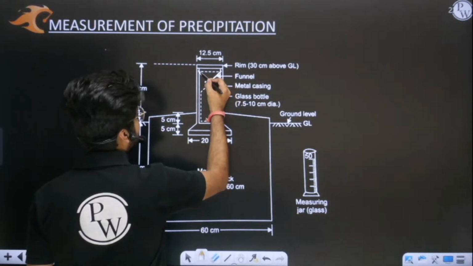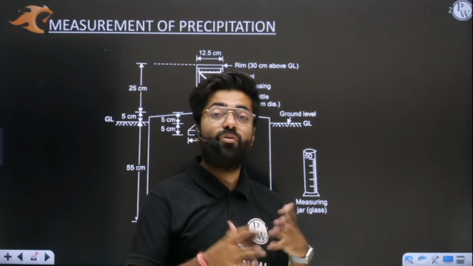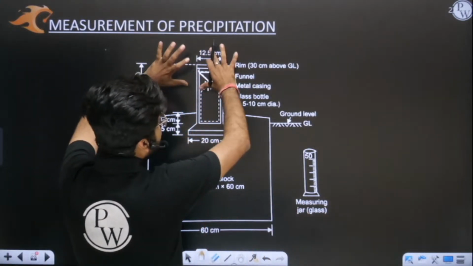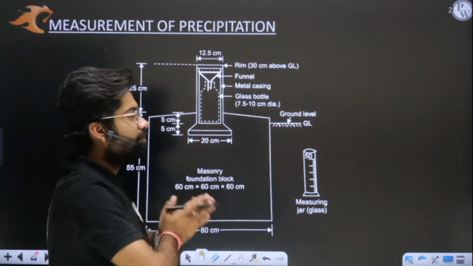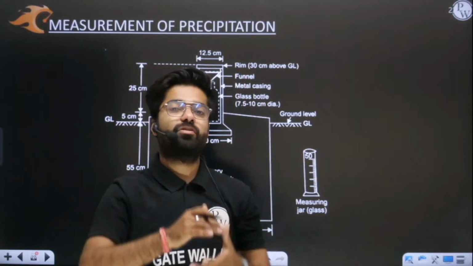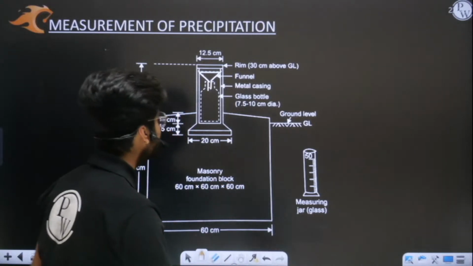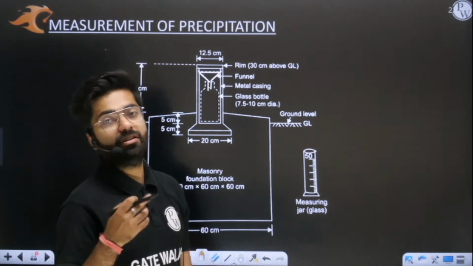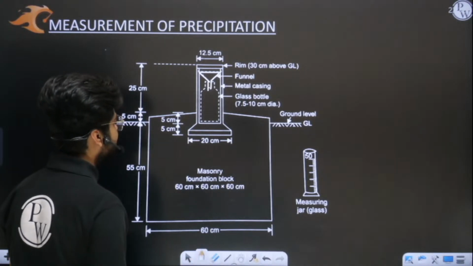You can see we have a funnel here, and we try to install this rain gauge in an open area, so that the correct amount of rainfall goes into this bottle. Simply, you need to understand that the flow of rainfall, or the amount of rainfall going inside, should not be influenced. That's why we try to keep it in an open area. Otherwise, if it is near buildings, then obviously those buildings or obstructions will hinder the flow of rainfall. So that's why it is kept in an open area. I will write that also.